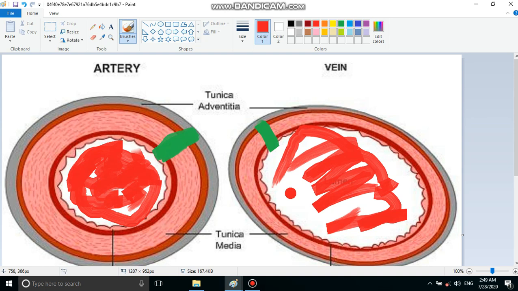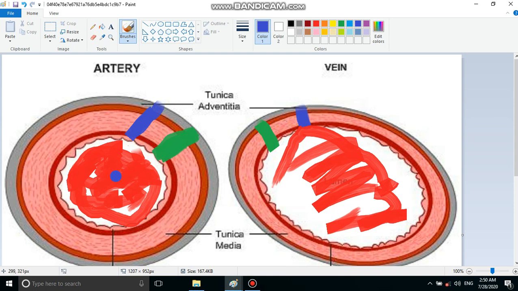Okay, now if you closely look at the diagram, you can find out that the thickness of the artery wall is more compared to vein. Can you see? The wall of artery is thicker and the wall of vein is thinner. So here we have got the first difference between artery and vein.